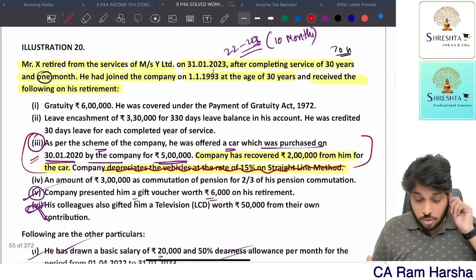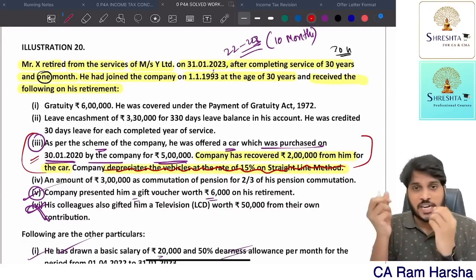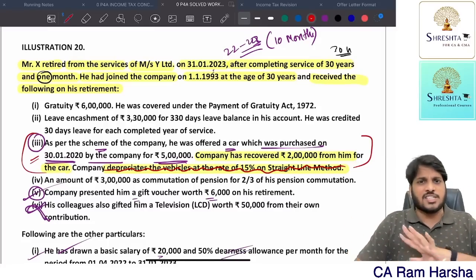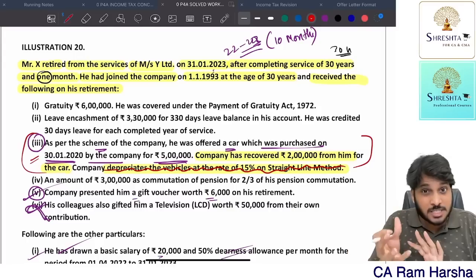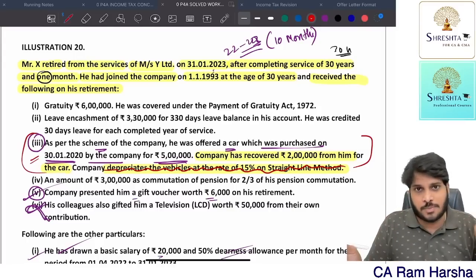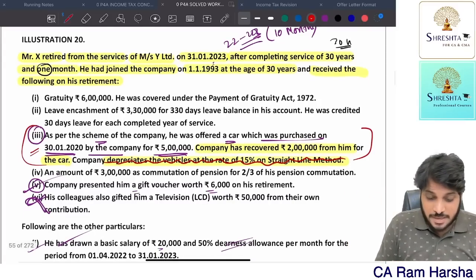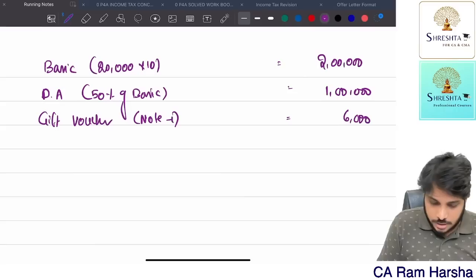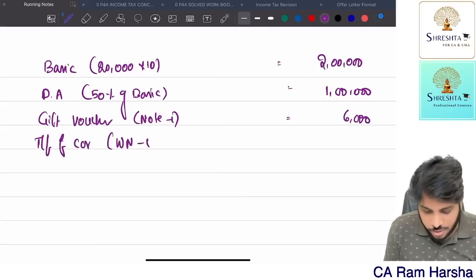Yes. Whether the car has been given to him for usage also, that information is not given. Since nothing is given, we assume that this fellow has not used the car at all. Therefore, for use of movable asset, 10% per annum of original cost, that provision will not apply. Directly he bought from the company. Now, first of all, company purchased the car. Transfer of car, working note number 1.